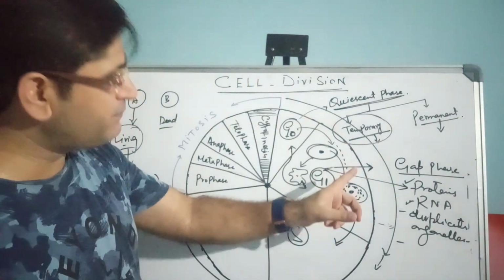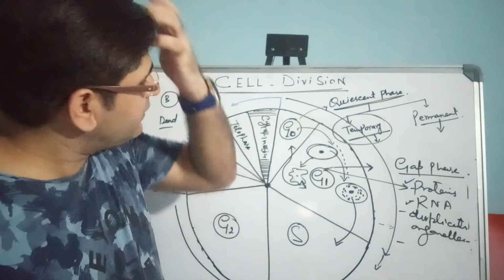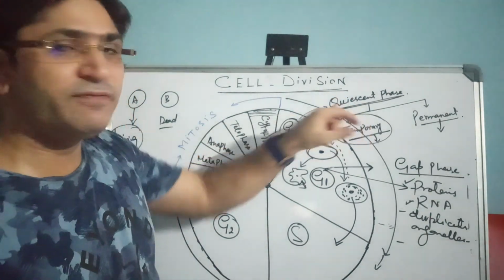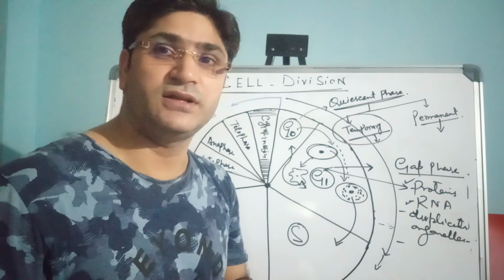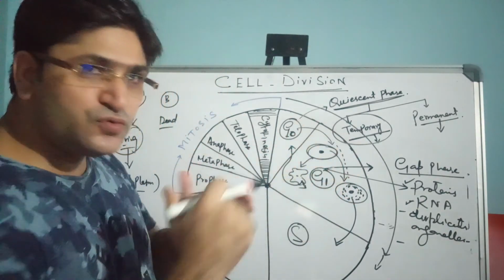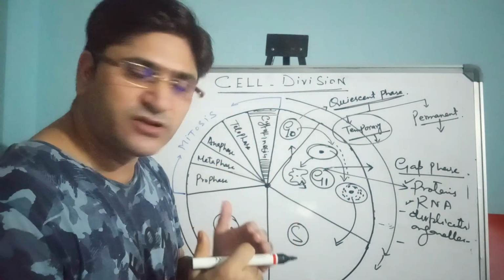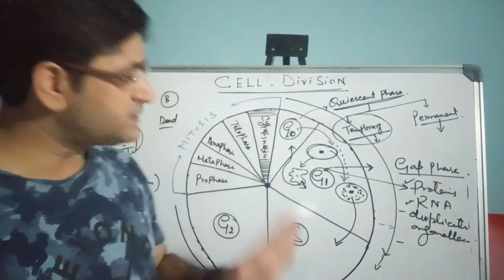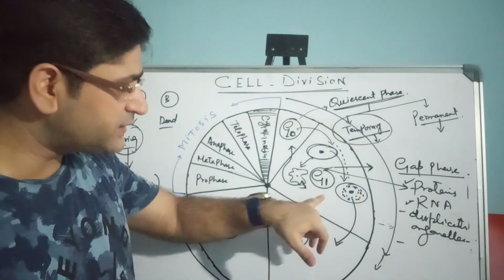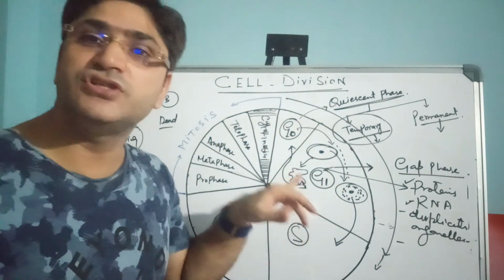Okay, so remember, this is the important point. The G0 phase, the quiescent phase, is actually part of the G1 phase, within the G1 phase only. And two types of differentiation occur, temporary differentiation and permanent differentiation of the cells. Remember this point, that this is happening here in the G1 phase.